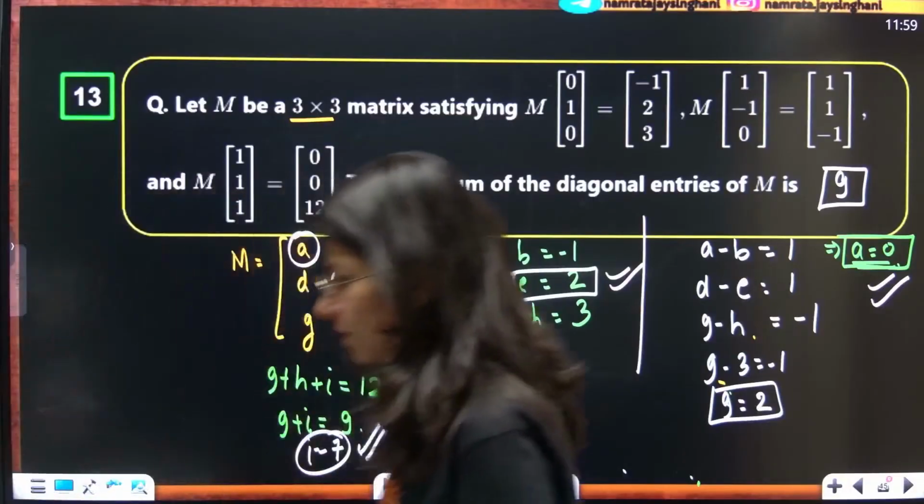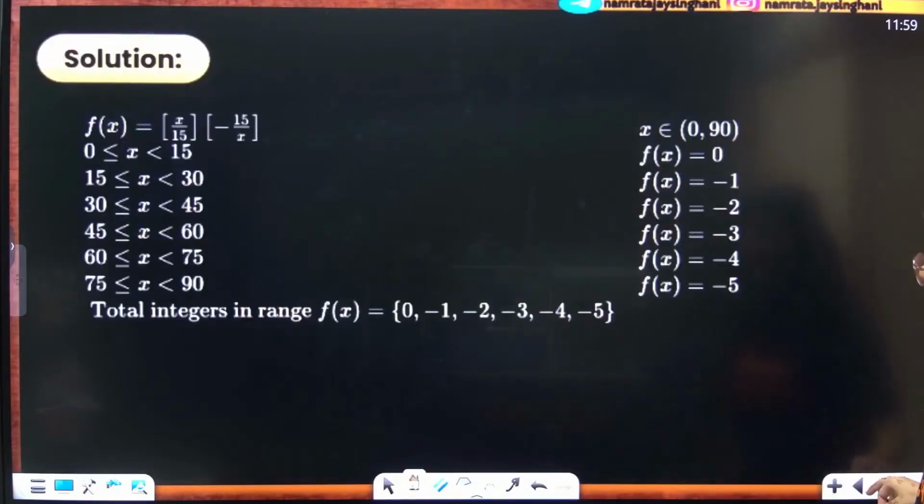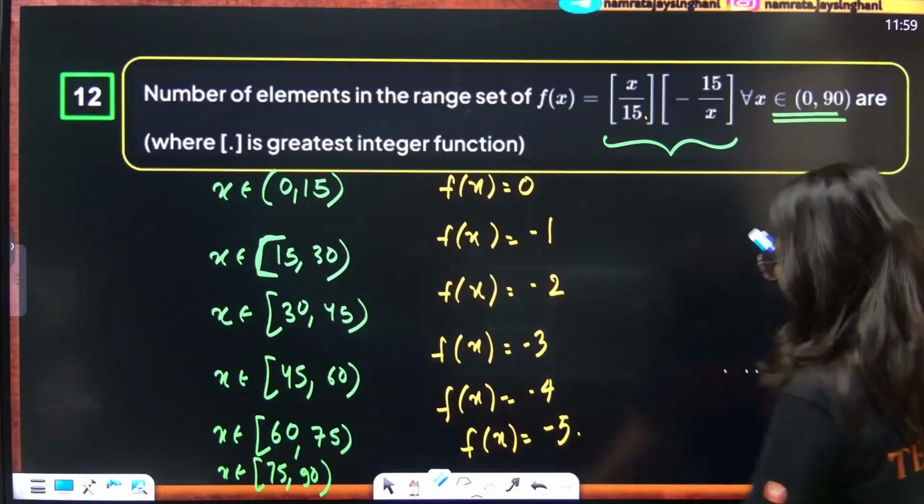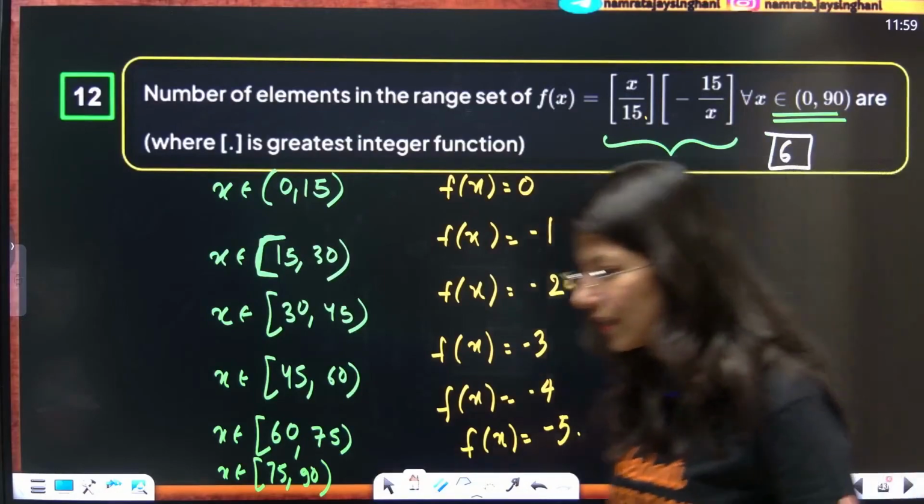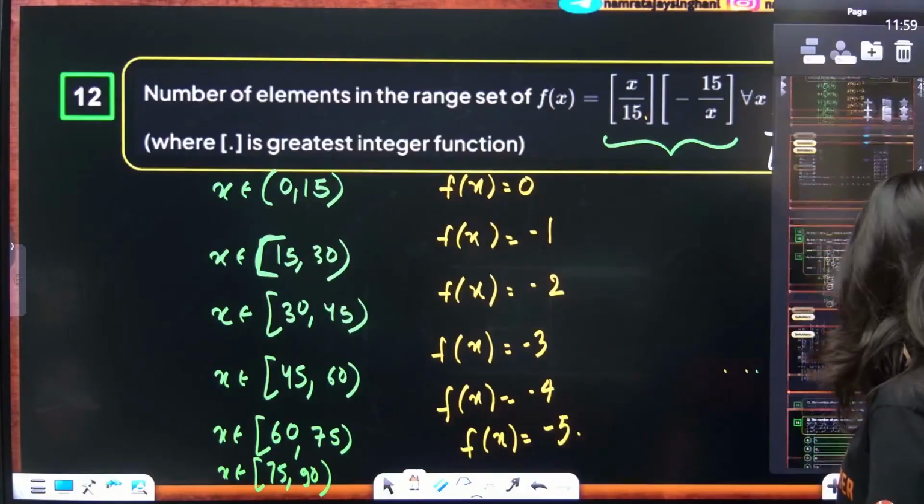Isn't it 6, ma'am? What is 6? This 6. Okay, sorry, they are saying the number of elements. So yes, sorry, 6 is the correct answer. Thank you, Tejit. Yes, 6 is absolutely correct.